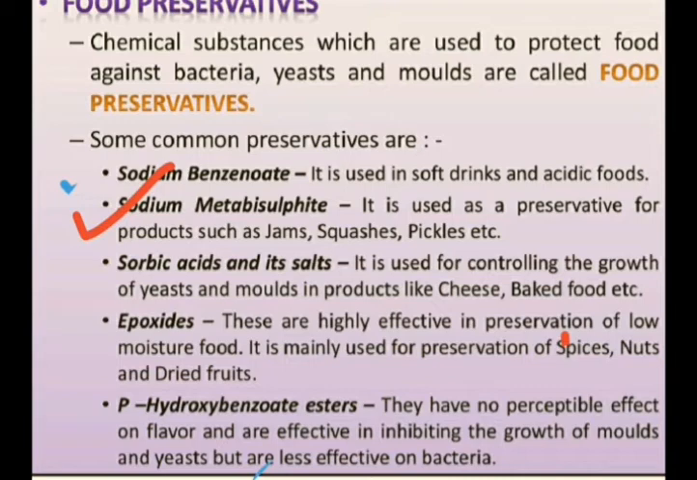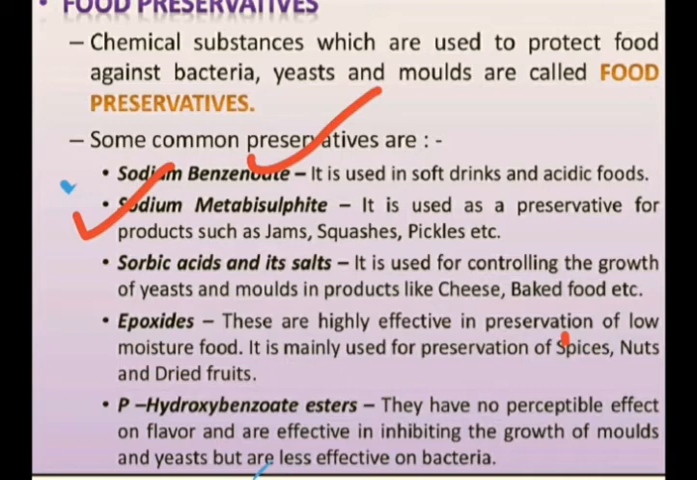It is used as a preservative for products such as jams, squashes, pickles, all that. Sodium metabisulfite. If you turn over packaged pickles and jams, you will definitely find these names on the back. Sorbic acid and its salt. Sorbic acid is also a very good kind of food preservative.